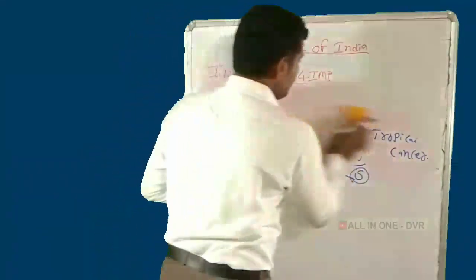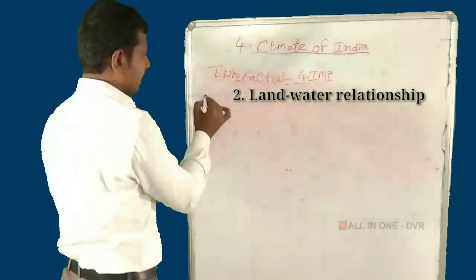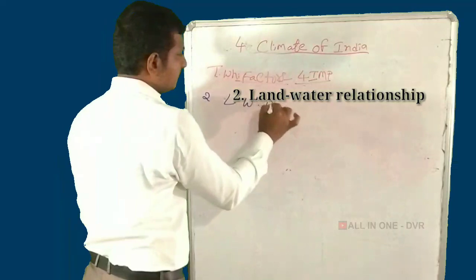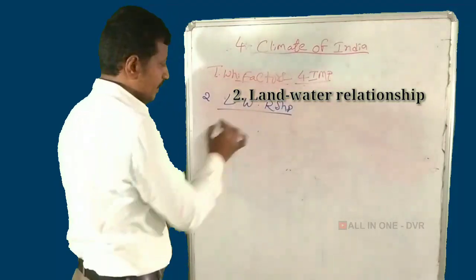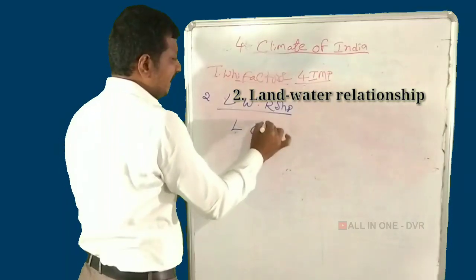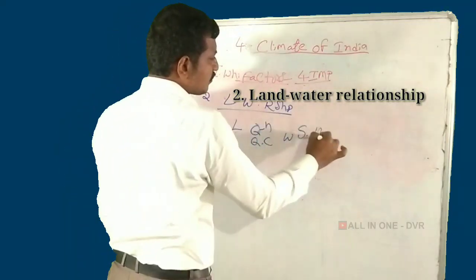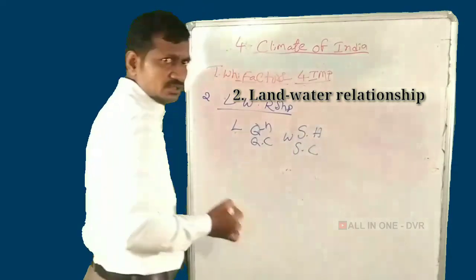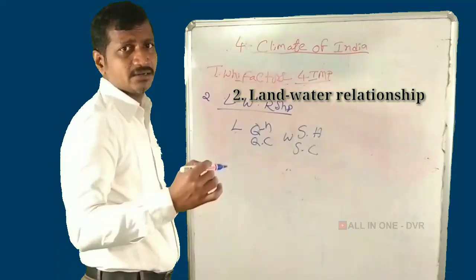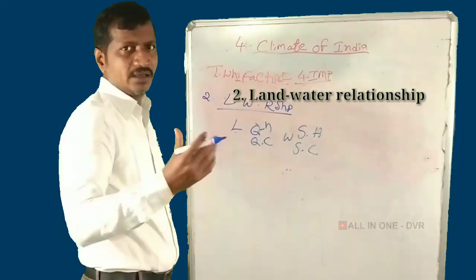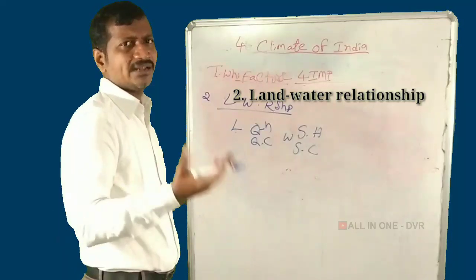And the second one, the land and water relationship. Land heats quickly and cools quickly, and water heats slowly and cools slowly. For example, in summer at 2 p.m. the land is very hot, but after 7 o'clock the land is cool.